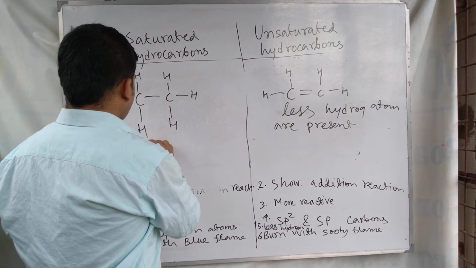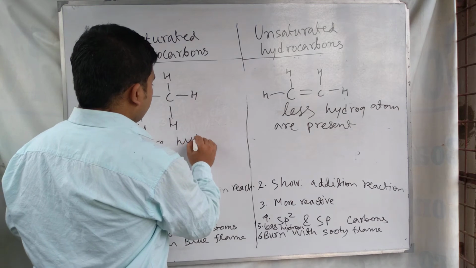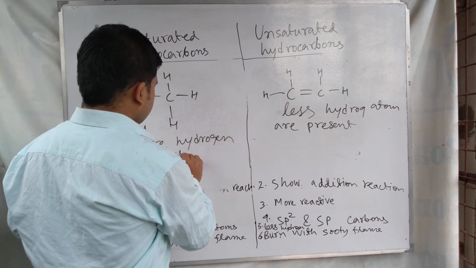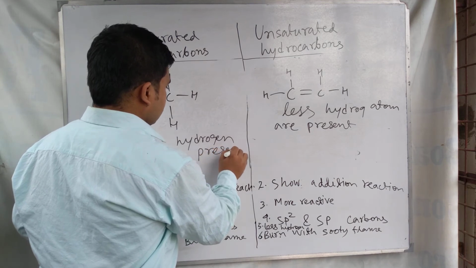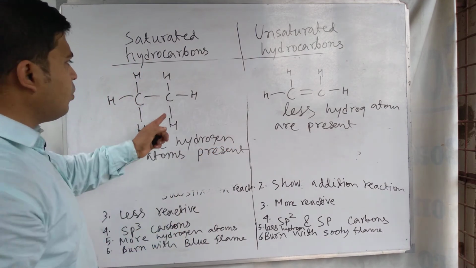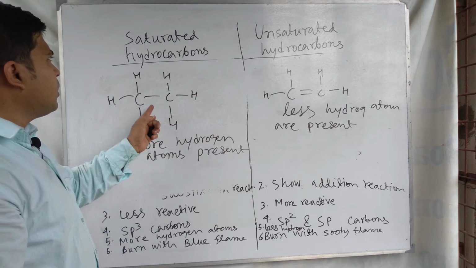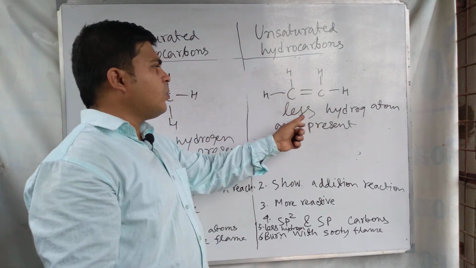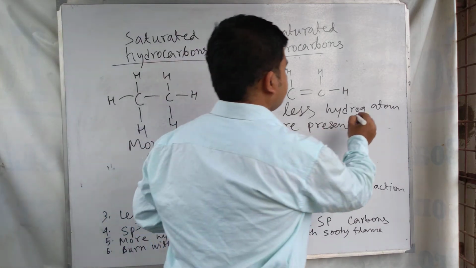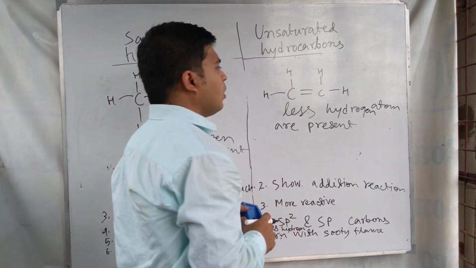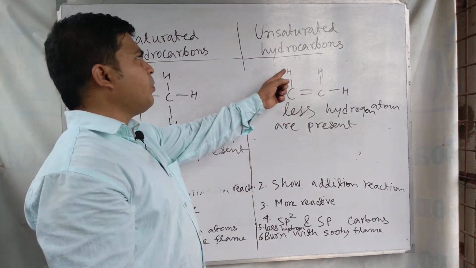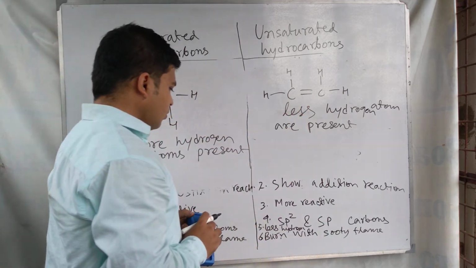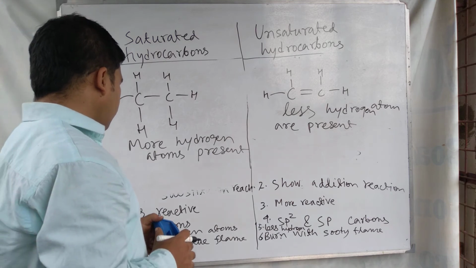More hydrogen atoms are present in saturated hydrocarbon, and for unsaturated hydrocarbon fewer hydrogen atoms are present. So this is a very important difference.